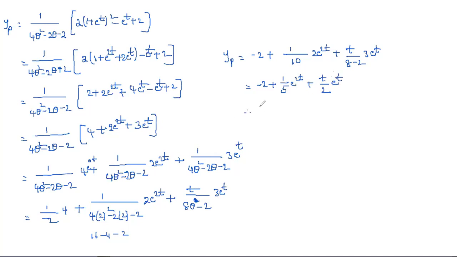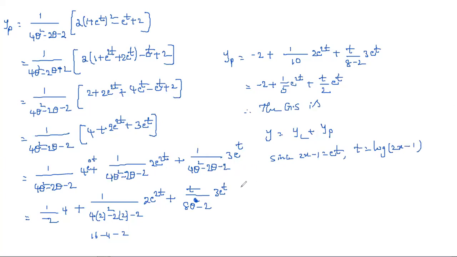So therefore the general solution or complete solution is y is equal to yc plus yp. But since 2x minus 1 is equal to e power t, t is equal to log of 2x minus 1.